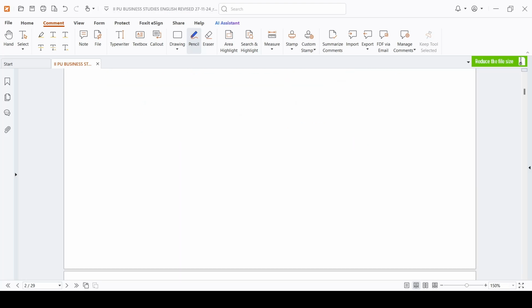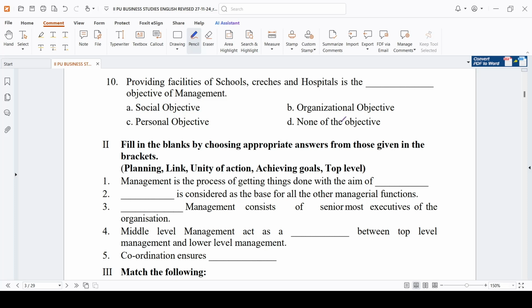Come to the next one. Providing facilities of schools, crèches and hospitals is the dash objective of management. We all know that management objectives, personal objectives are there, organizational objectives are there, social objectives are there. So organizational objectives are for your improvement in the organization, social objectives for the development of the society, personal objectives for the development of the employees who are there in the organization, right? So here if you provide the facilities of schools, crèches, hospitals, then you are developing the society, right? So the answer is social objective.